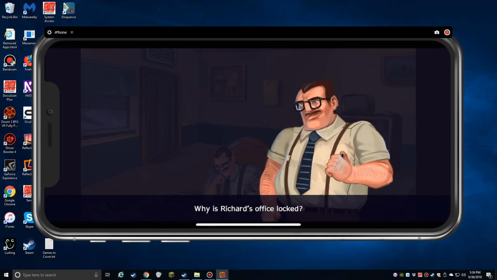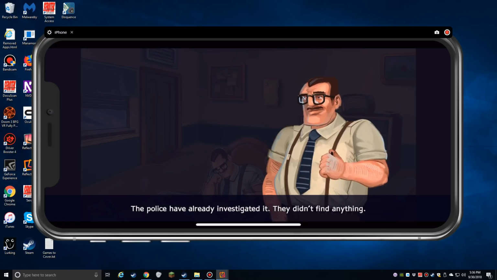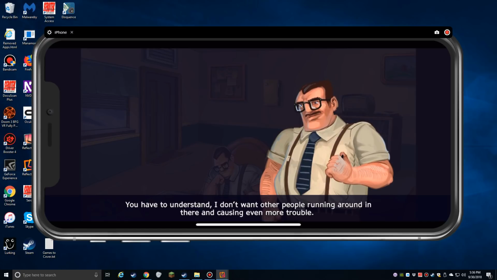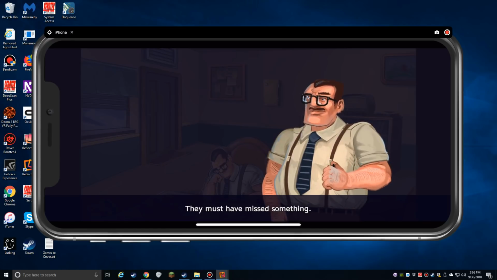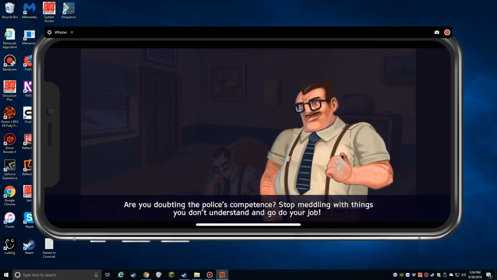Why is Richard's office locked? The police have already investigated it. They didn't find anything. You have to understand, I don't want other people running around in there causing even more trouble. They must have missed something. Are you doubting the police's competence? Stop meddling with things you don't understand and go do your job.